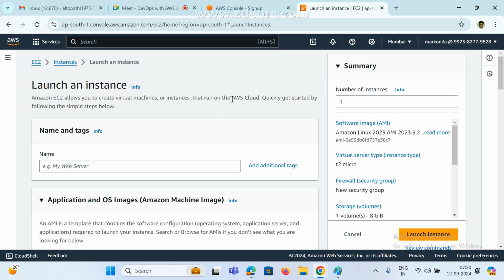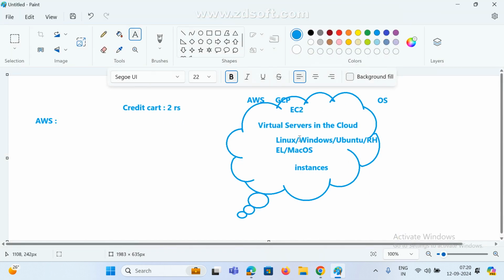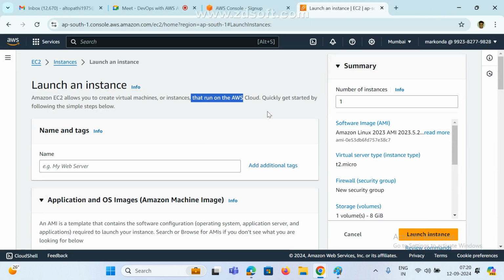And to run in the AWS cloud, where am I going to run my virtual machine, my local or the AWS cloud? I am going to create one virtual machine, a VM. This VM I am going to run on my local or cloud? Only cloud, not in my local. That is a basic point, remember. And quickly get started by following these steps.